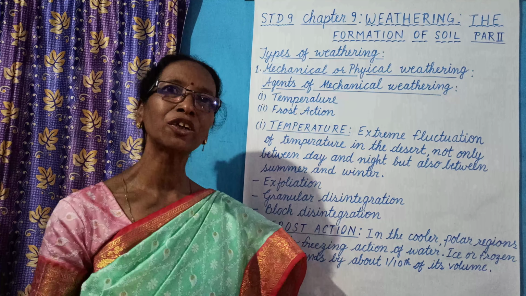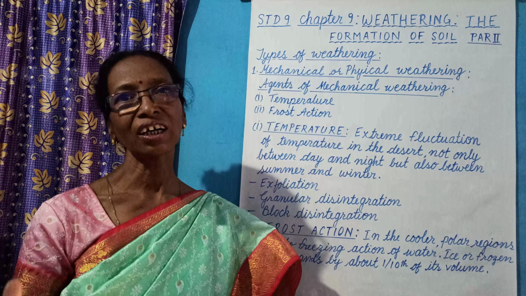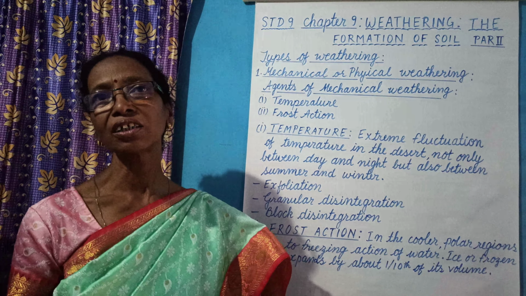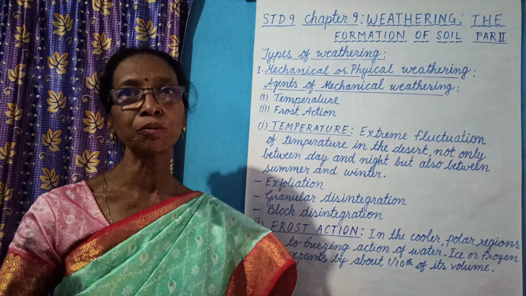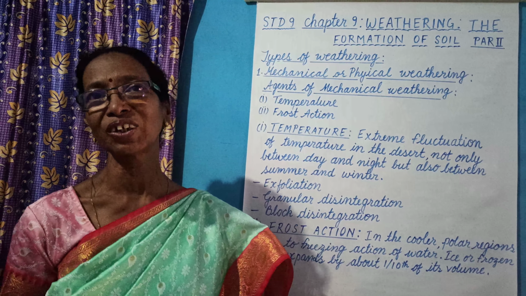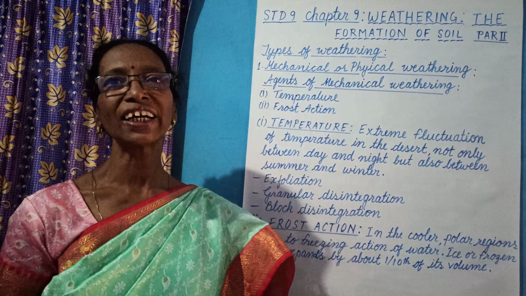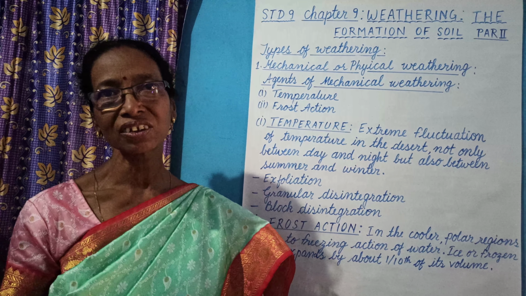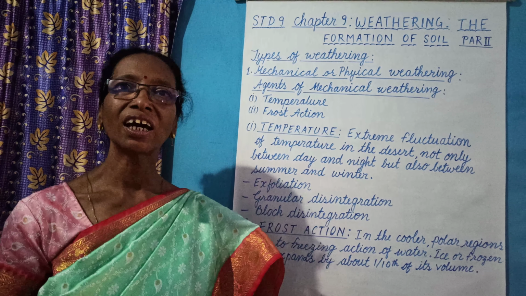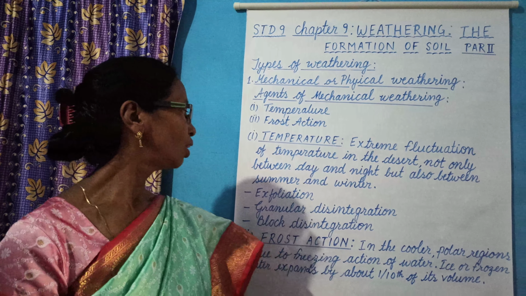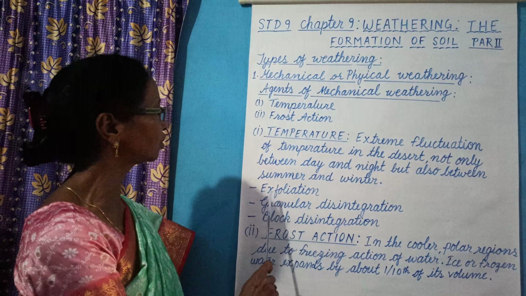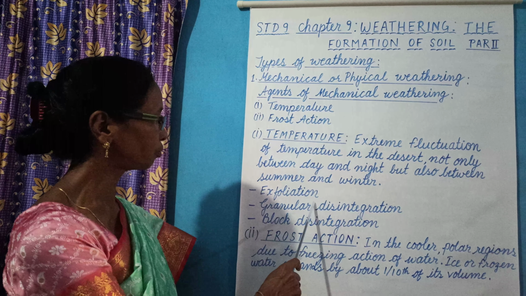Some rocks are made of different layers, and like an onion, the outer shell is affected by the high temperature or heat of the sun during the day. So during the day the outer layer expands and contracts, and at last it is peeled off, and this process is known as exfoliation.